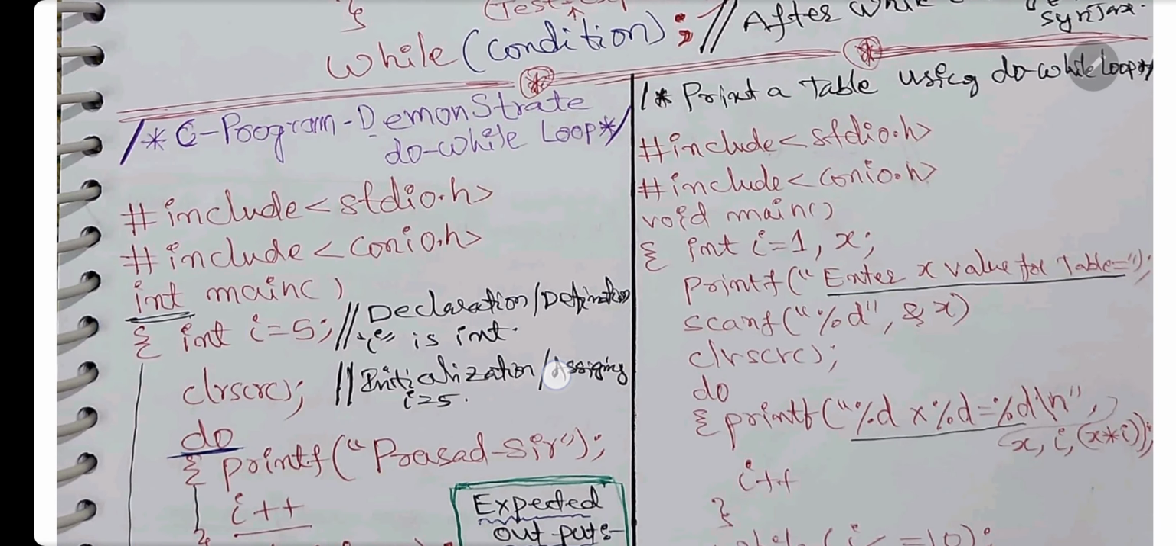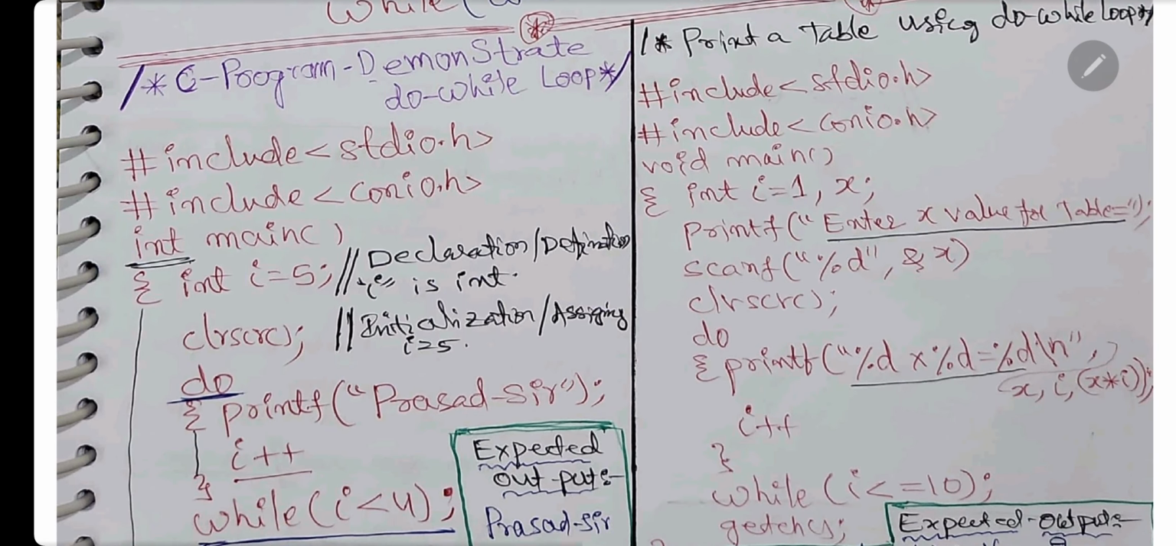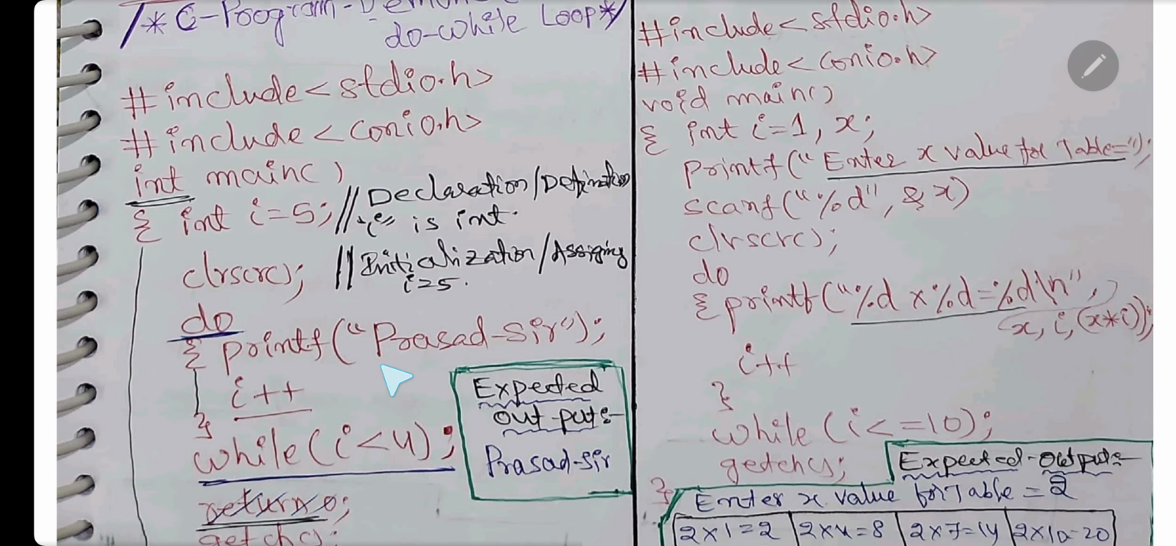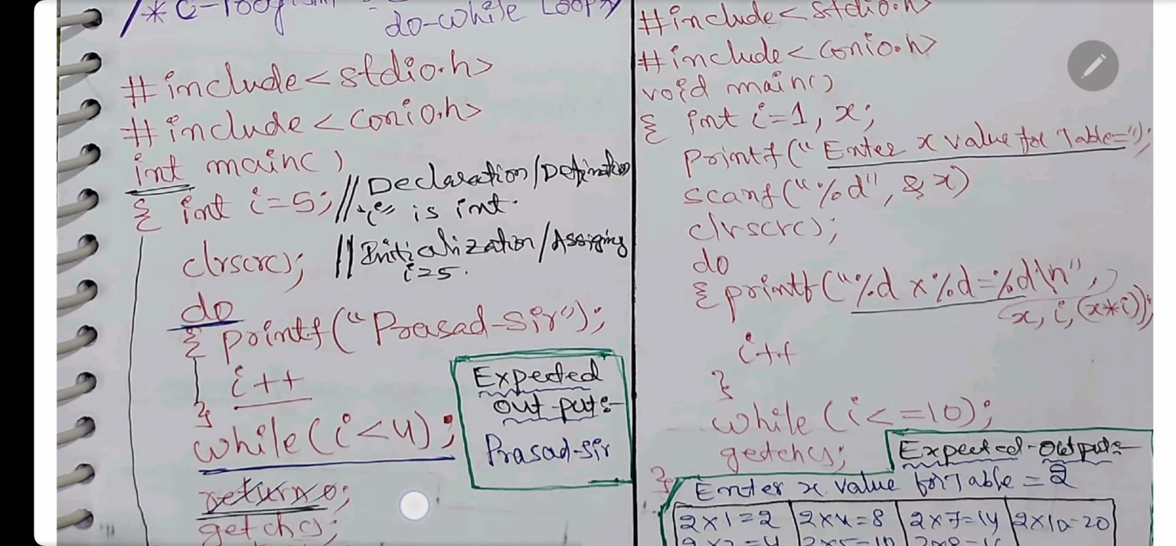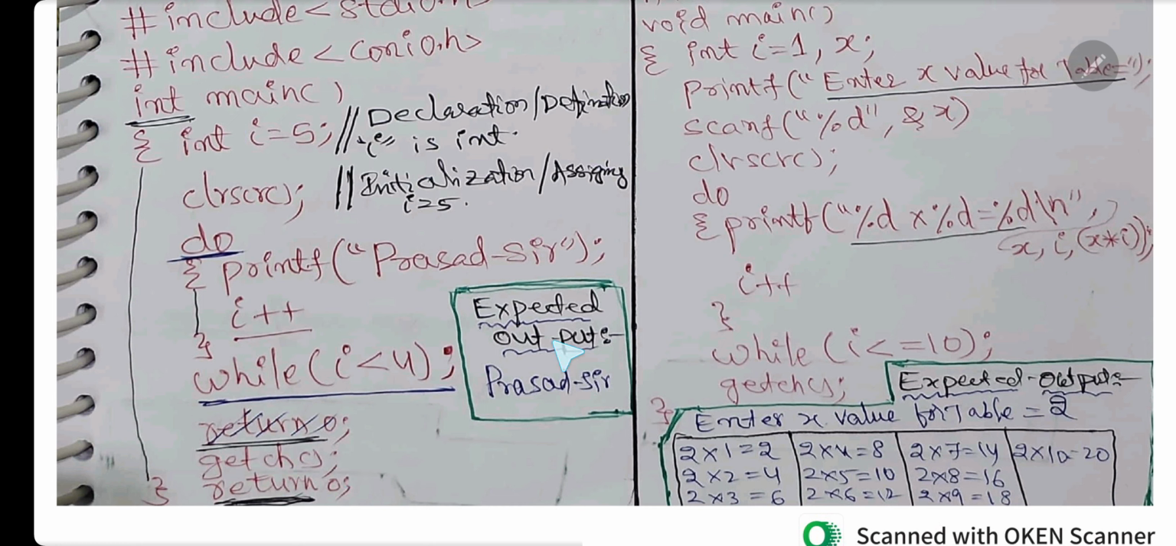For that, a program also I wrote, same thing. Include stdio.h, include conio.h. Int I equal to 5. Here I declared as 5. Do printf Prasad sir, I plus plus. While I is less than 4. Actually I is 5, I is less than 4. This condition is false. Even though it is false, it is printed once.